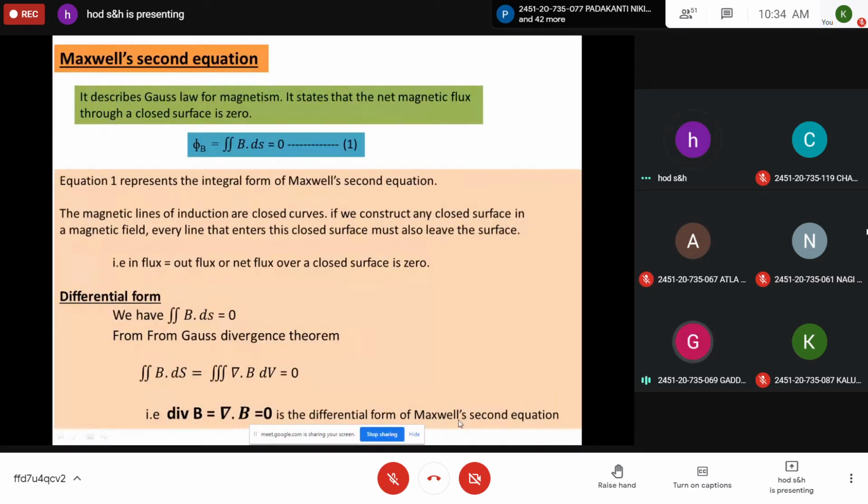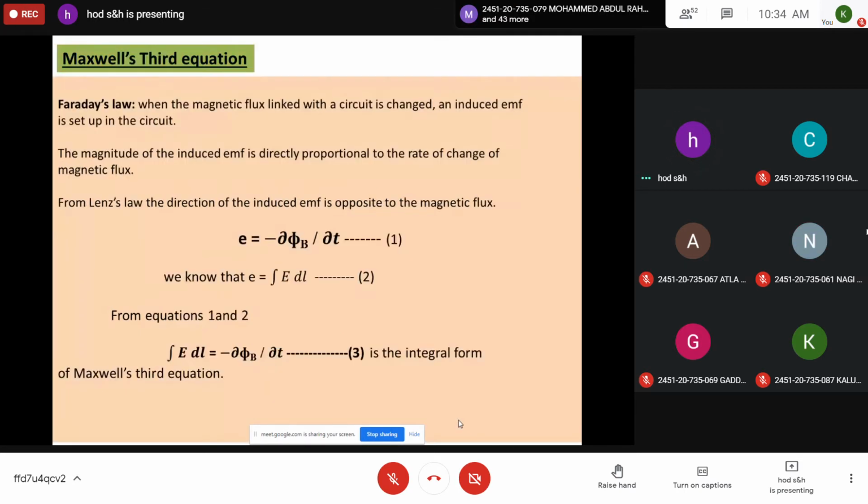Yes, sir. This is Maxwell's second equation. Anyhow, you will send this PPT. You have to remember this, and you should find the logic here. Next one, Maxwell's third equation. Take the heading, third equation.